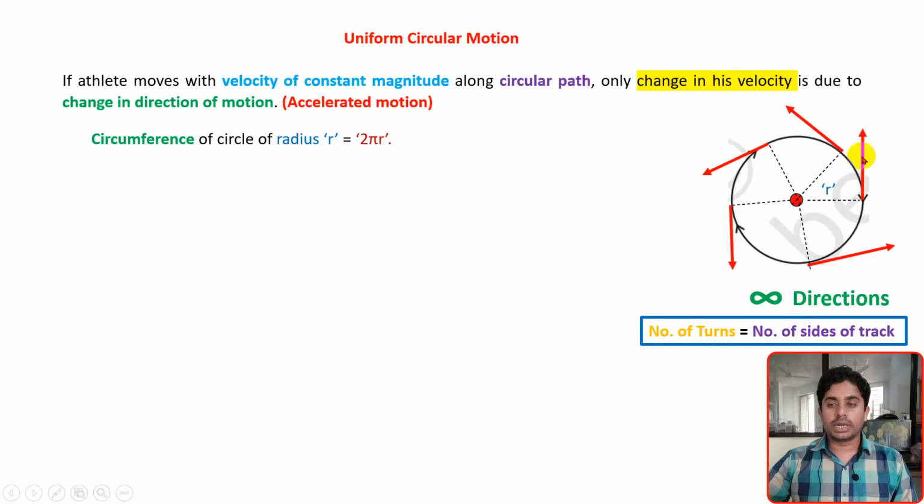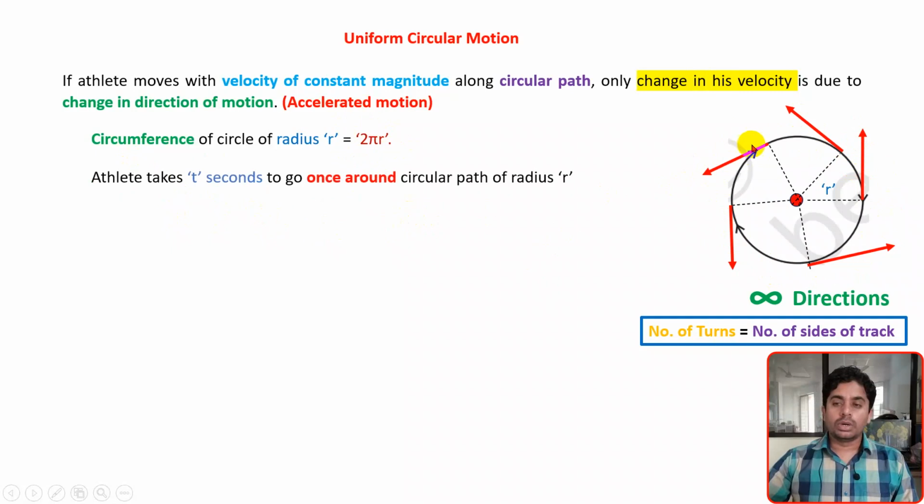Now, while running on this track, this is a circle and the circumference of the circle is nothing but 2 pi r. Suppose the athlete takes t seconds to go once around the circular path of radius r.